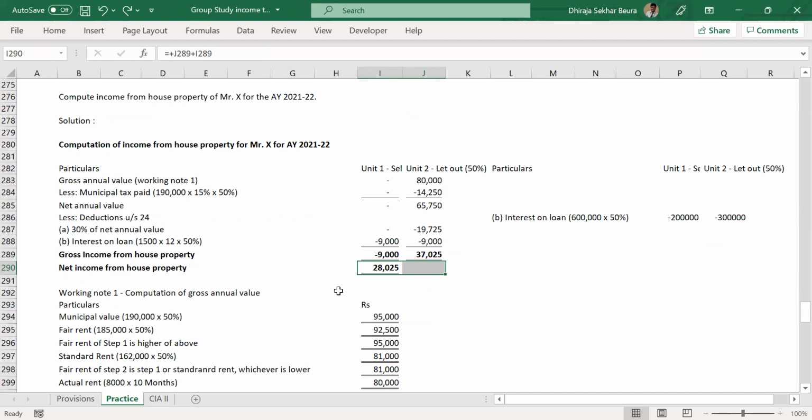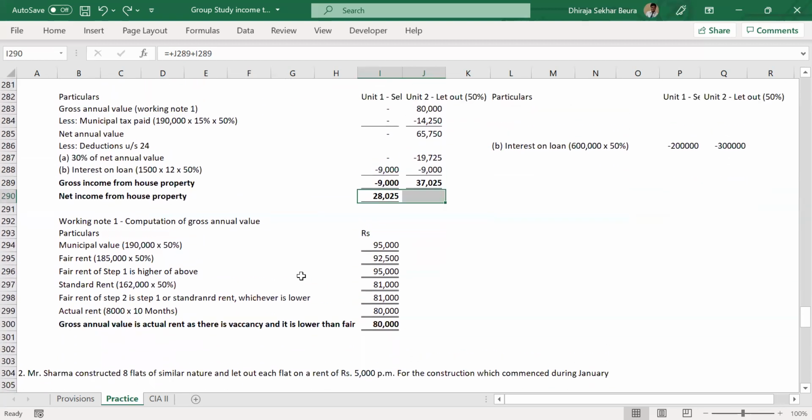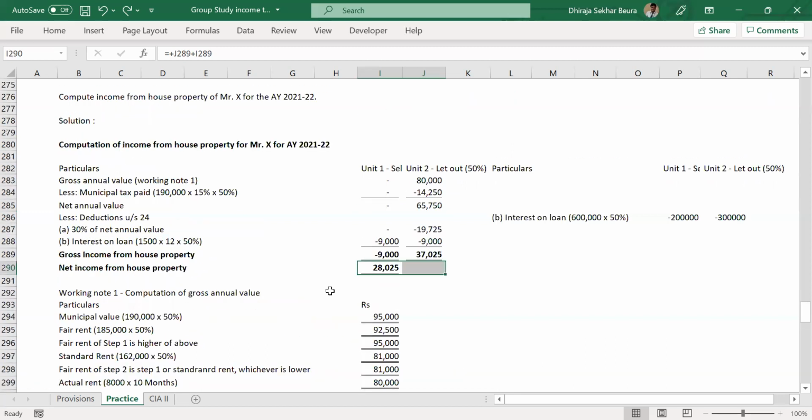Simply, it is given in the question. So if no other information is given, please assume that 5 years has already elapsed. That's why no complication. Only this year's interest will be allowed. We'll take that interest and deduct it from the net annual value to calculate the income from house property. So municipal tax and all, we will not calculate for self-occupied property, because that is completely exempt. So we don't calculate GAV, we don't deduct municipal tax, we don't deduct 30% NAV. NAV is 0 also. Only if interest is there, that only is considered.